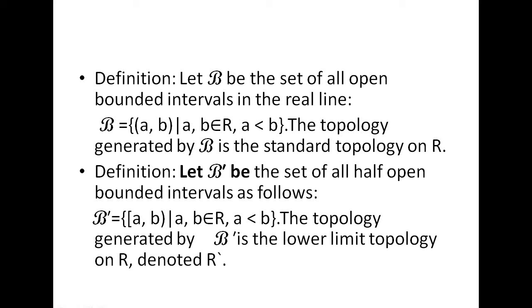Next, how can you define the lower limit topology? Here we take script B dash to be the set of all half open bounded intervals as follows. Script B dash equals the set of all half open intervals [a, b) such that a, b belong to R, a less than b. The topology generated by script B dash is the lower limit topology on R and is denoted by R dash.